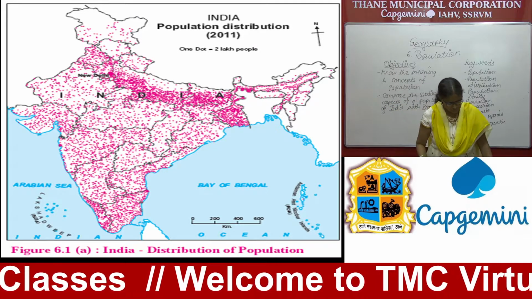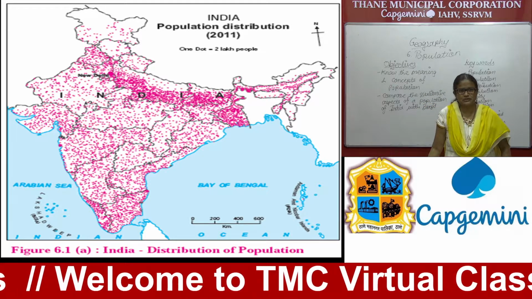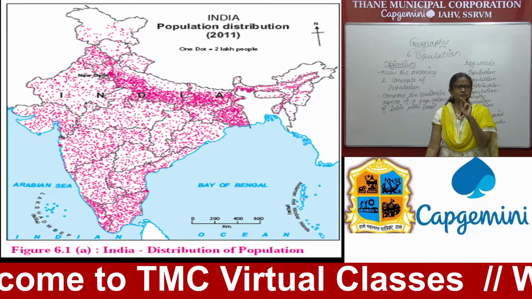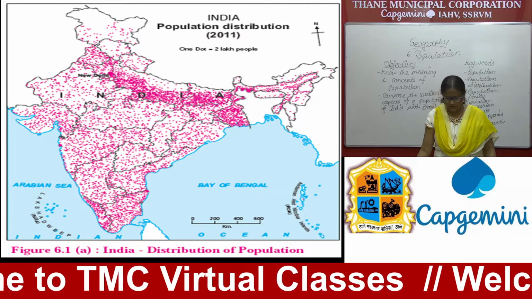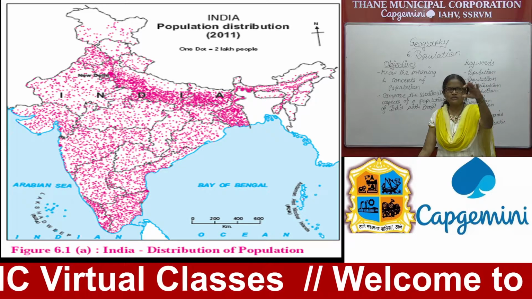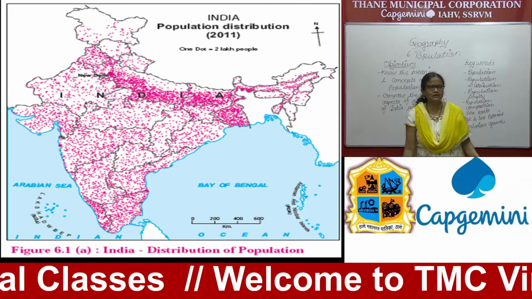Yes. One more question we had in this map regarding the distribution. State-wise, you have to mention. See, here also they have given a scale, and you have to identify in which states the density is high. So see where the concentration of dots is more, especially in the northern and southern parts of the country.